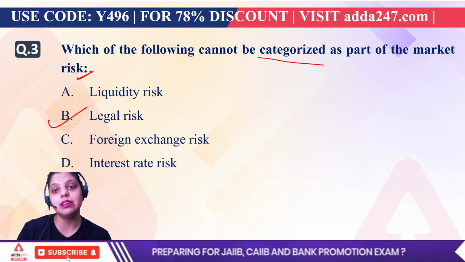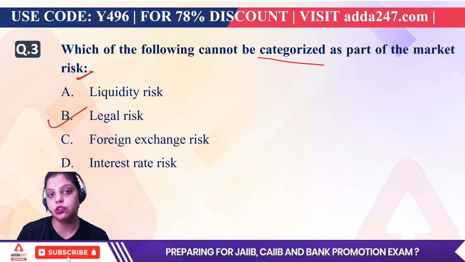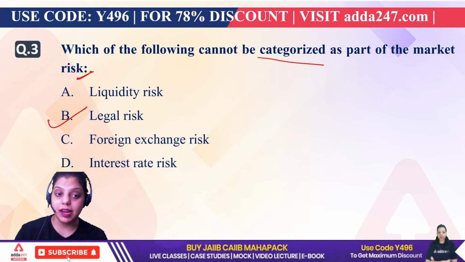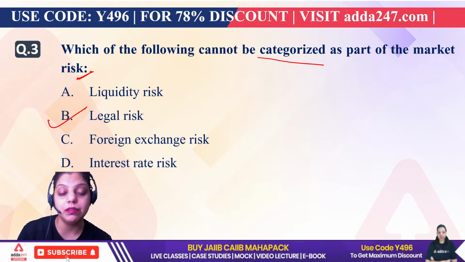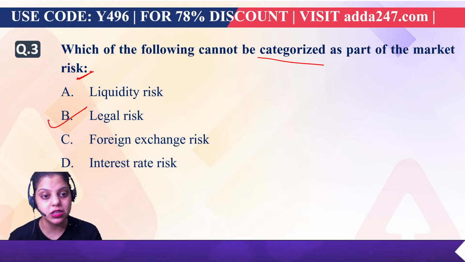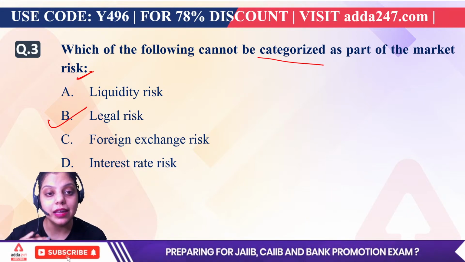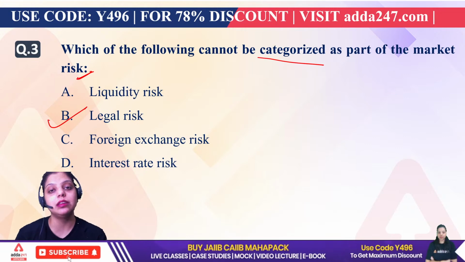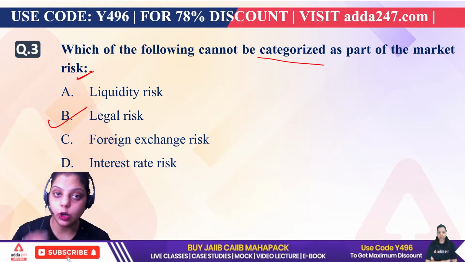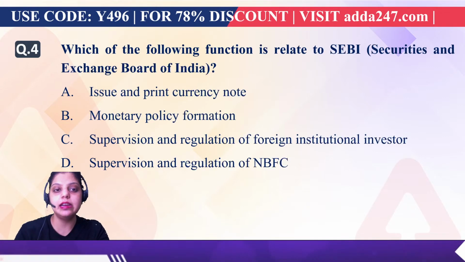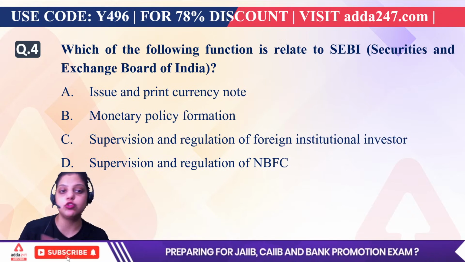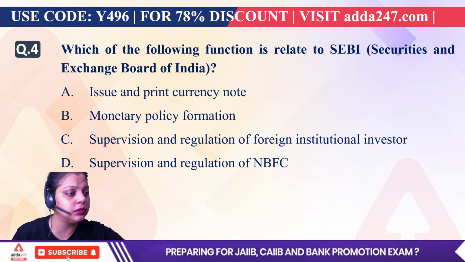Foreign exchange risk is there because, if you are trading in foreign exchange, then you have to face the loss. Interest rate risk is there, that you have invested in the market and there is a fluctuation in the interest rate, then you have to face the loss. So liquidity, forex and interest rate risk, all three are part of the market risk, but not the legal risk. Okay, legal risk is related to the norms and regulations of the banking system.